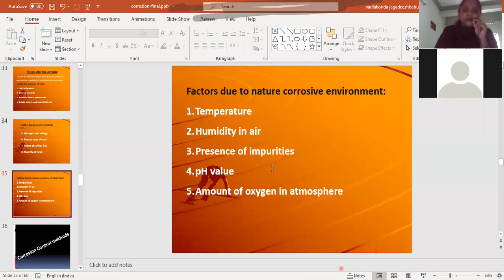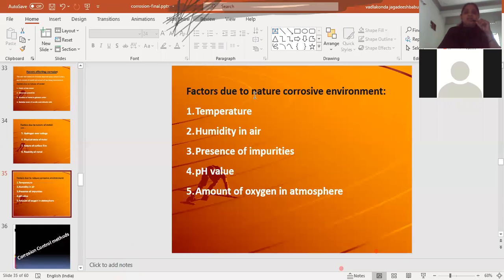In the exam, generally it will be asked like this. They will give some characteristics of the metal and of the environment, and ask you to write something about that for maybe 2 or 3 marks. Altogether they may give 3 or 4 factors, and you have to describe how those factors influence the rate of corrosion, for maybe 10 marks or 6 marks. Generally an essay question will be given from the factors influencing the rate of corrosion.